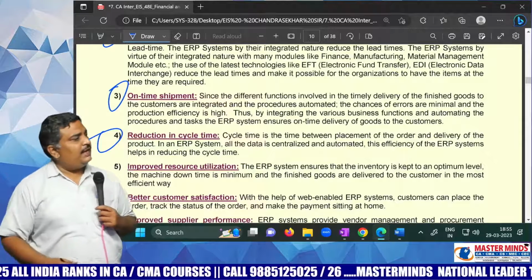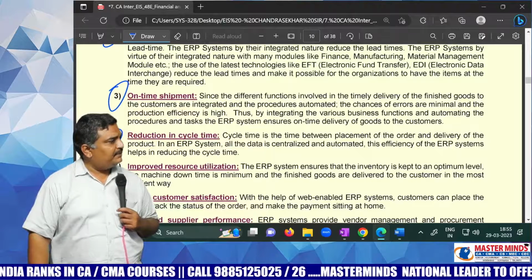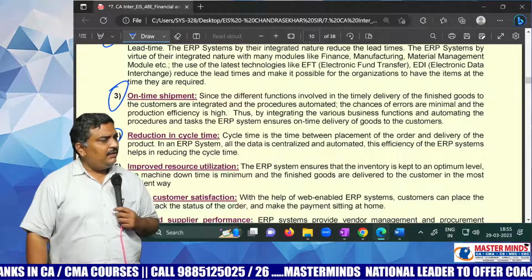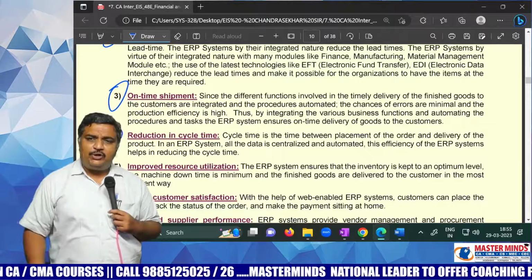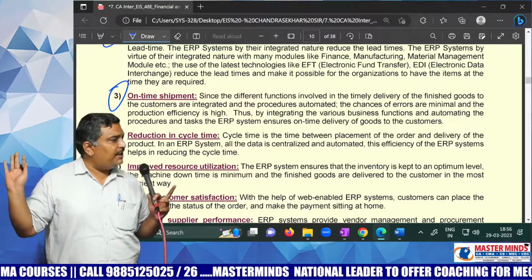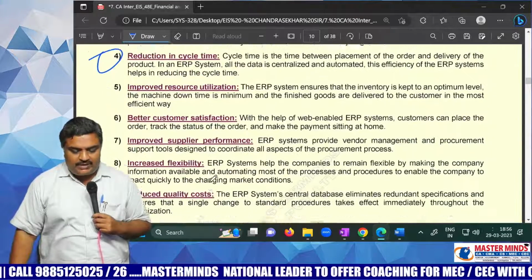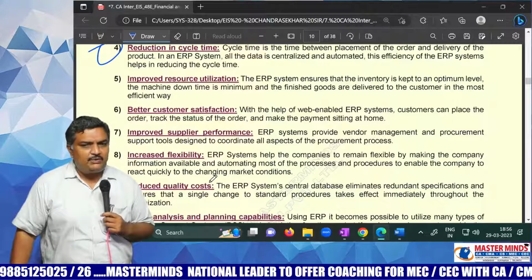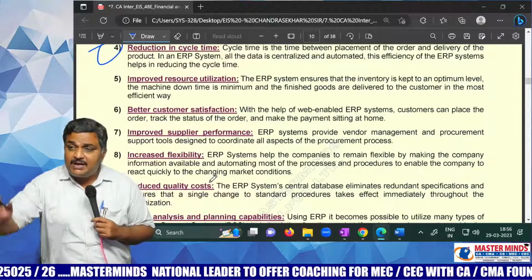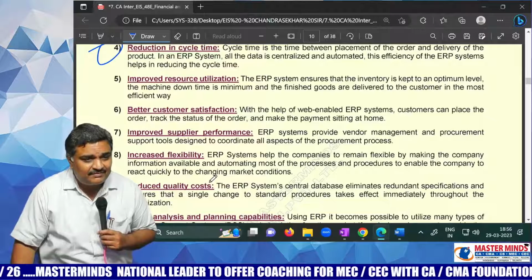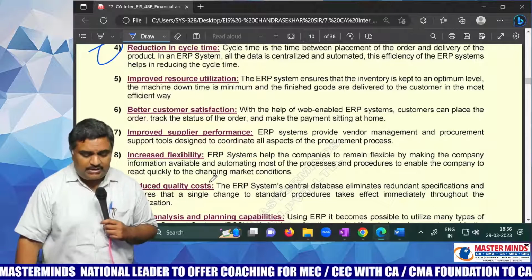You are not using ERP, but your competitor is using ERP. Then there will be more TRP to your competitor. No one will buy your product. This is the problem. Next, improved resource utilization. Improved resource utilization means what? If you are using ERP software, with minimum staff you can run maximum business. So you can make use of the resources in a proper way.